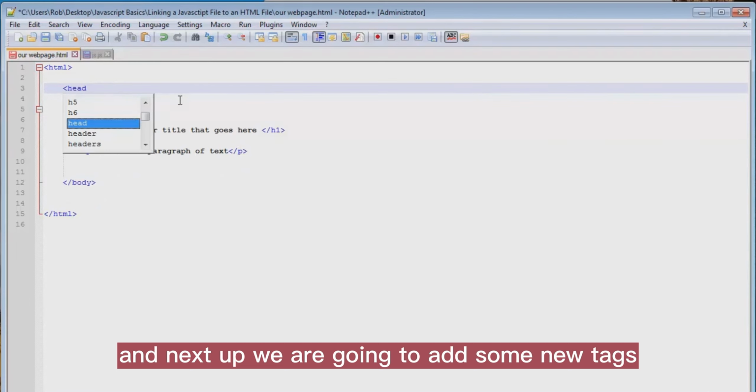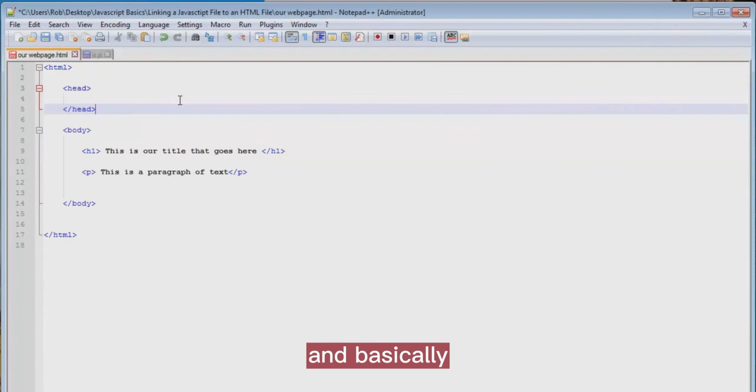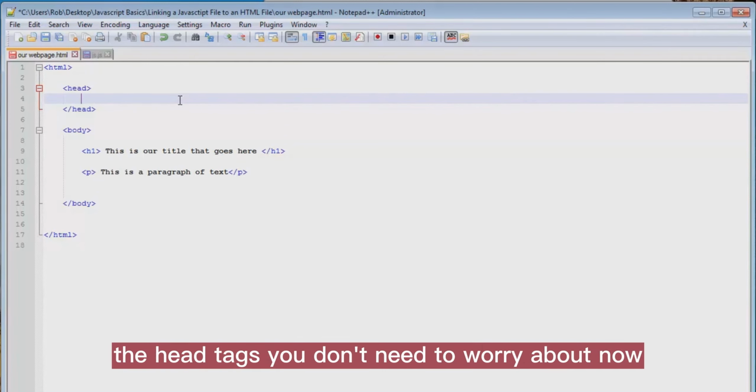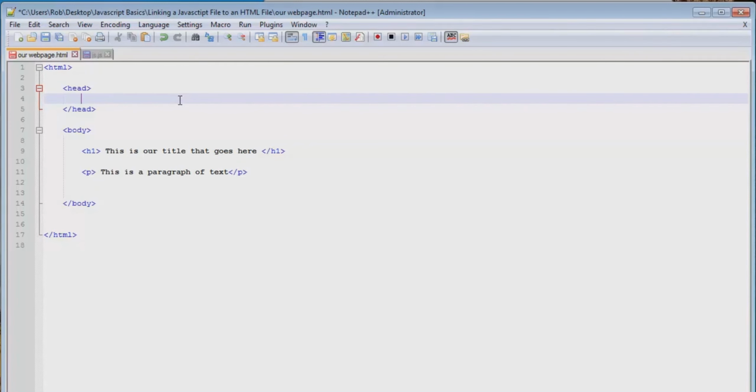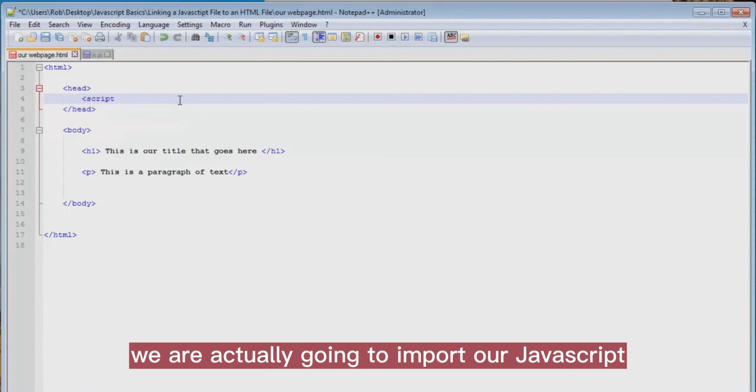And next up, we are going to add some new tags. We're going to add a head tag here. And basically, the head tags you don't need to worry about now. We will explain it later. But just for now, in the head tags, we are actually going to import our JavaScript.